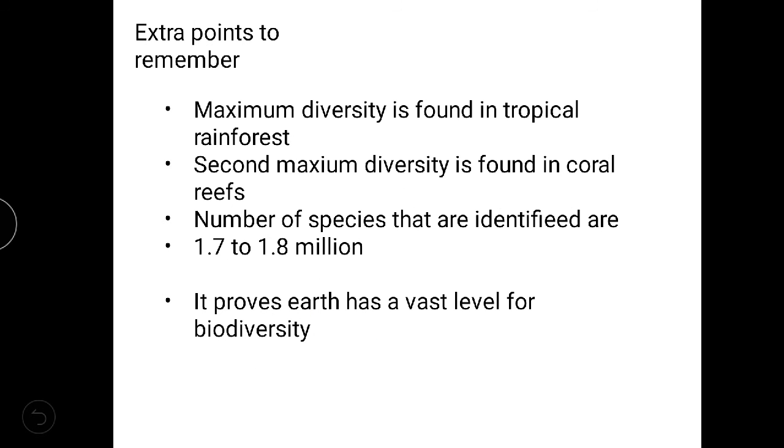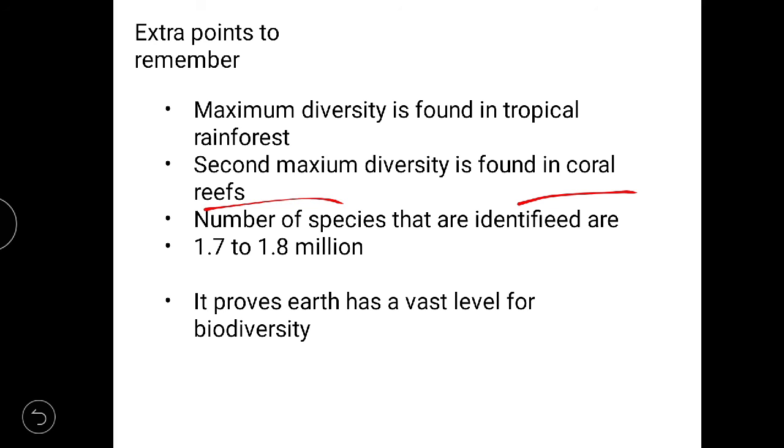Now we have to learn about the extra points. Remember, these are extra points I'm giving here, which can help you in other fields. The first is that the maximum biodiversity is found in the tropical rainforest. What is a tropical rainforest? You should search on the internet. The second level of biodiversity, which is vast but less than tropical rainforest, is found in the coral reefs.